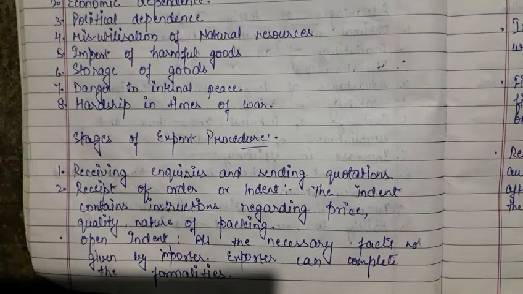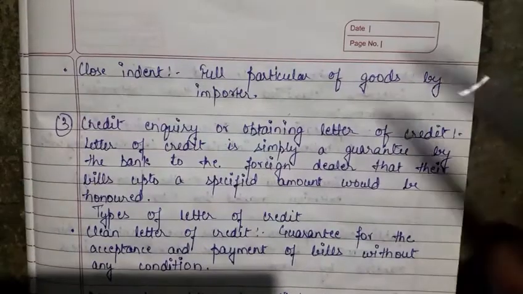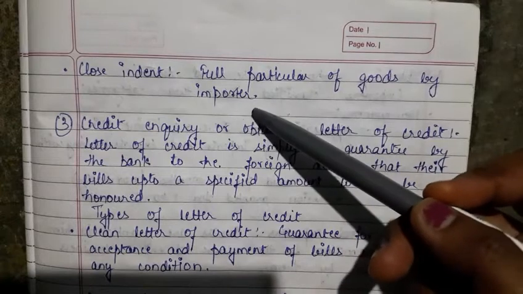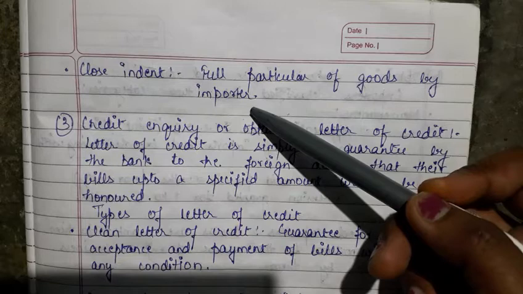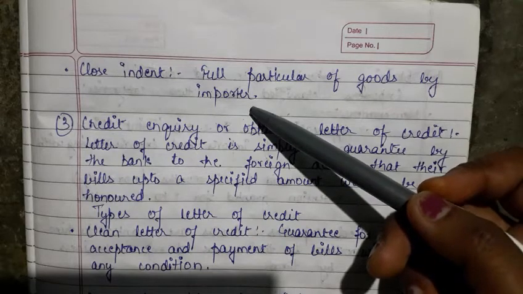can complete the formality by itself, but in a closed indent, the full particulars of the goods are given by the importer. Here, in a closed indent, the importer would be telling each and every minute detail of the goods, and according to that, the exporter will be exporting the things.